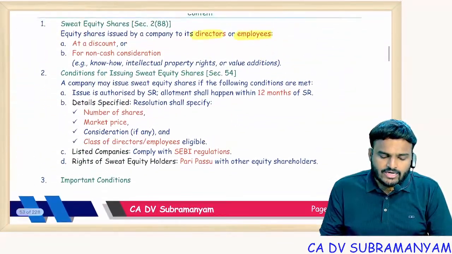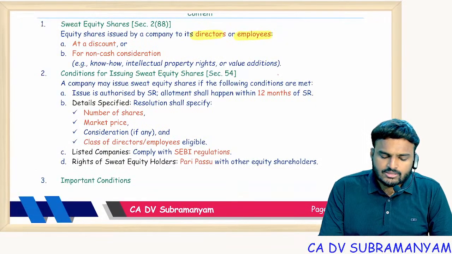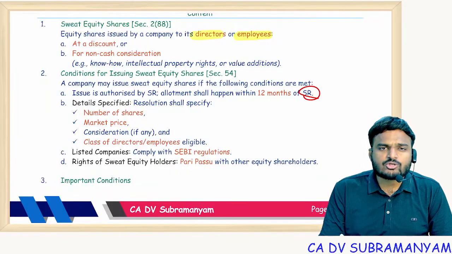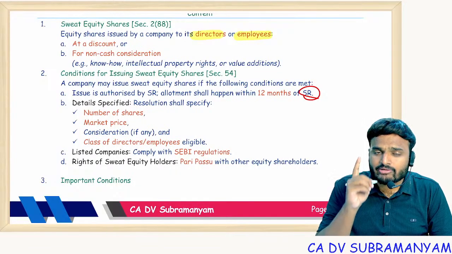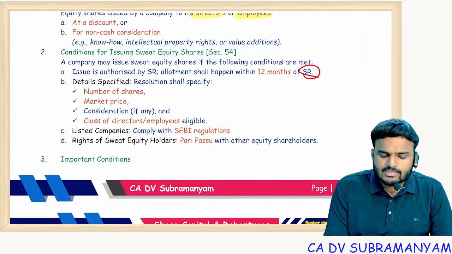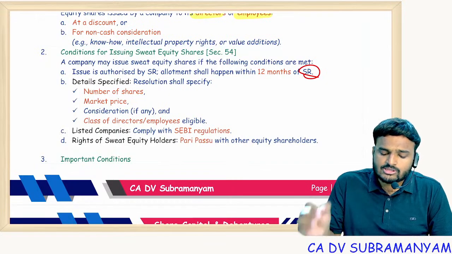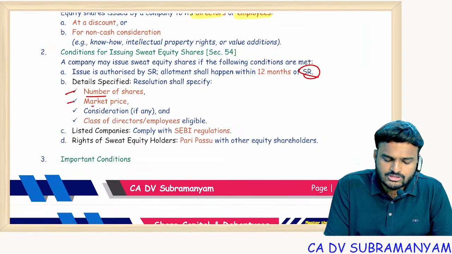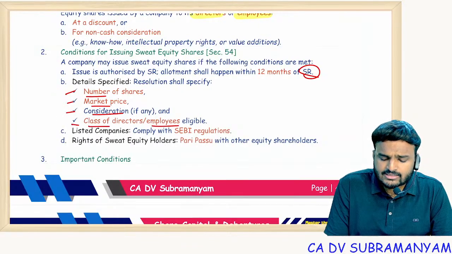So here, conditions, just remember conditions. First one is special resolution, and the special resolution is valid up to a period of 12 months. Within 12 months, allotment of sweat equity shares should be done. Next one, in the explanatory statement, you specify these details, and the resolution should be passed covering these factors: number of shares, current market price, consideration we are getting, class of directors, employees eligible.